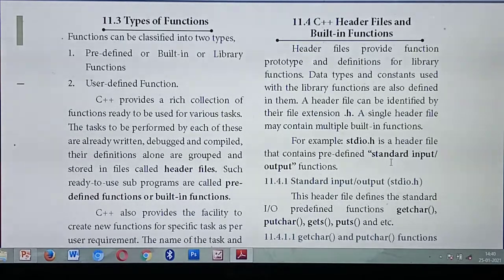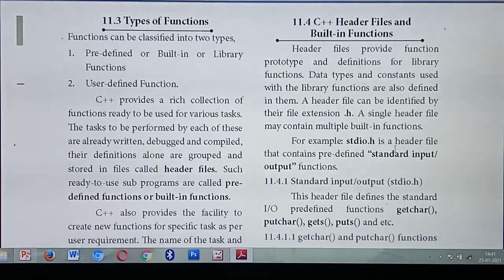For example, stdio.h: this header file contains predefined standard input output functions. What's the use of stdio.h? Standard input output. What inputs you give to the computer and what outputs you get from the program, all the standard inputs and outputs come under which header file? stdio.h.